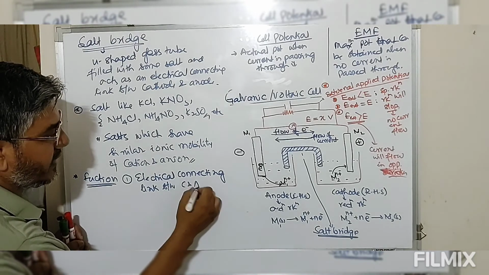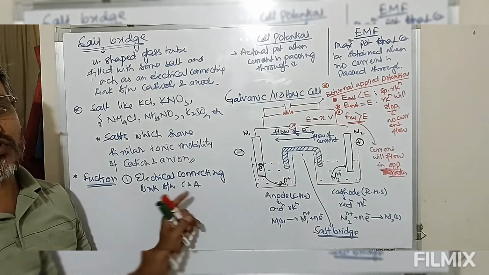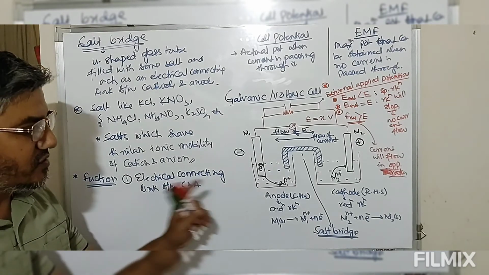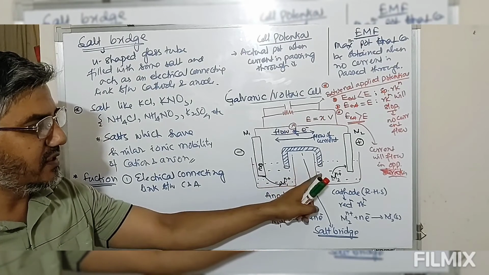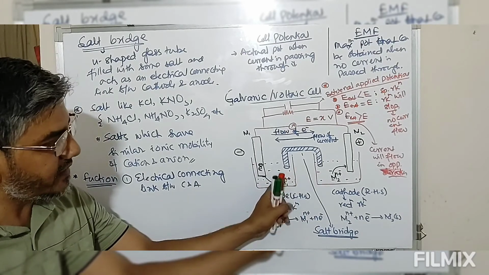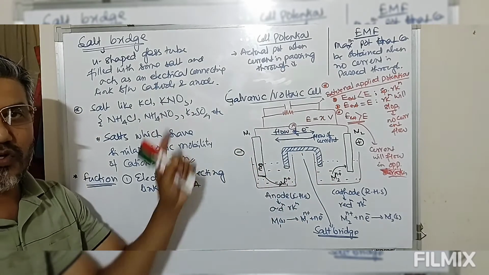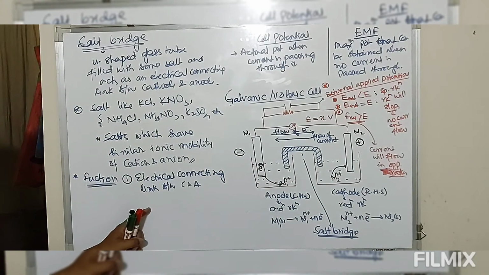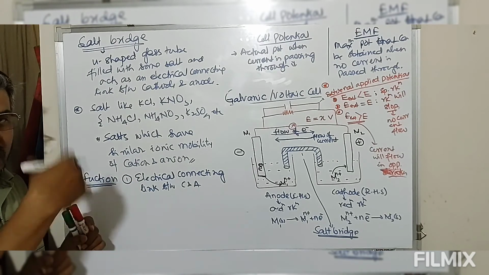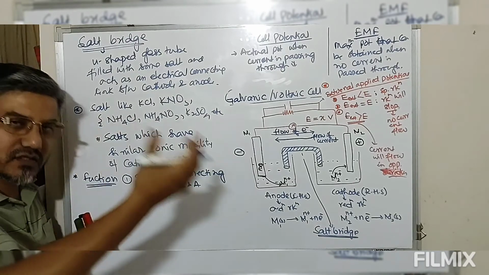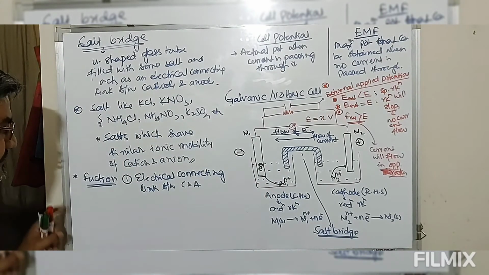So now look at this, without this salt bridge, reaction will stop immediately, and once we have this salt bridge, this makes an electrical connecting link between cathode and anode without actual migration of the substance from cathode to anode or anode to cathode. Just make an electrical connecting link. So because of this electrical connecting link, the reaction will continue. Cell will continue to work and current will generate.